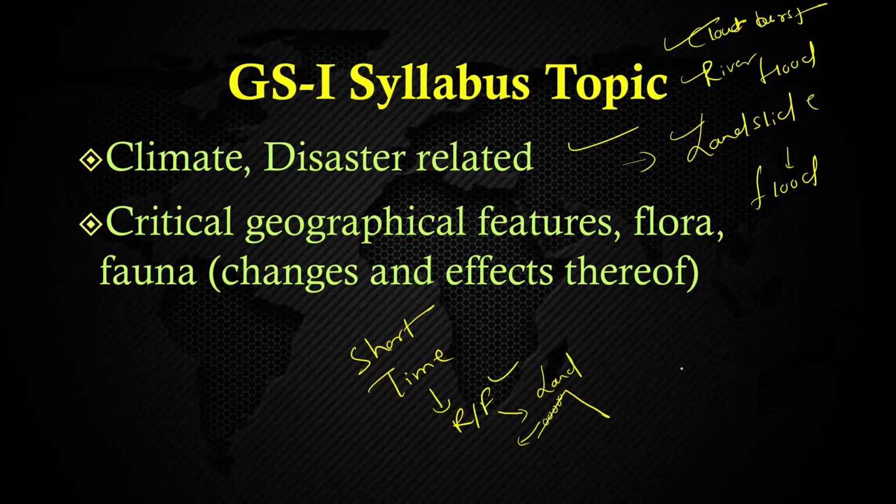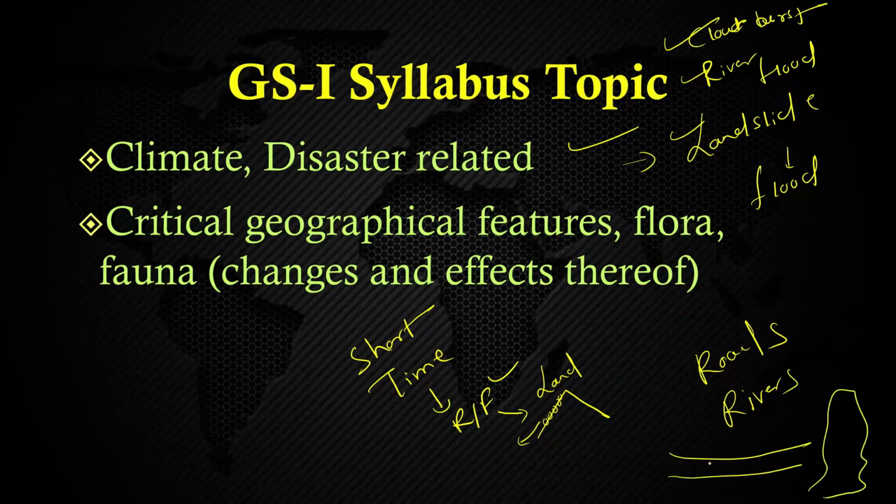अब suppose what is happening, this landslide has obstructed the pathway of the roads, है ना, it has obstructed the pathway of the roads, so it may also obstruct the pathway of the rivers also. So अब if river is flowing like this and there is a landslide जहाँ पे हो गया अच्छे से, so river will take this path, and on those areas where river was never there, there will be flood.